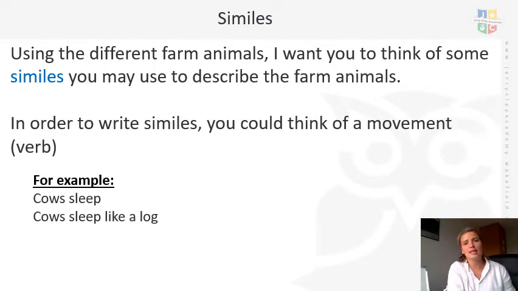So this time I'd like you to use the different farm animals that you've been thinking about over the last week, and I want you to think of some similes that you might use to describe the farm animals. Now in order to write similes, you would need to think of a movement. So you'd need to think of verbs to describe it, just like we did yesterday. You can use the words that you did yesterday, or you can come up with some new verbs to describe the movement. So for example, if you're talking about cows sleeping, you want to describe how they are sleeping. So they're sleeping like a log, or you might say that they are sleeping as quiet as a mouse. So you're trying to compare it.